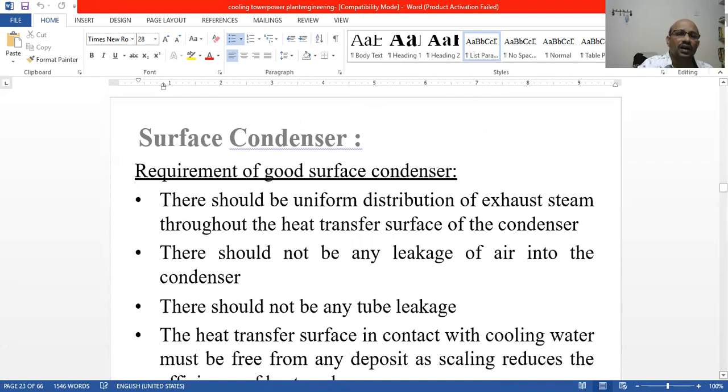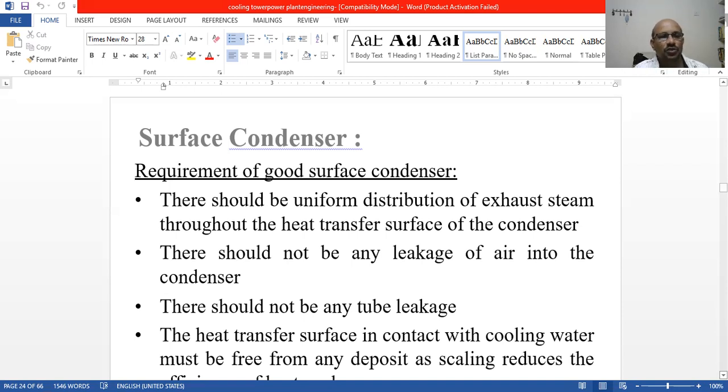Another: what are the requirements of surface condensers? There should be uniform distribution of exhaust steam. Suppose you are releasing 10 kg per second of steam, the same thing throughout that system, we have to send the steam uniformly. And the heat transfer of the surface condenser will take place uniformly, the same heat throughout the entire condenser.